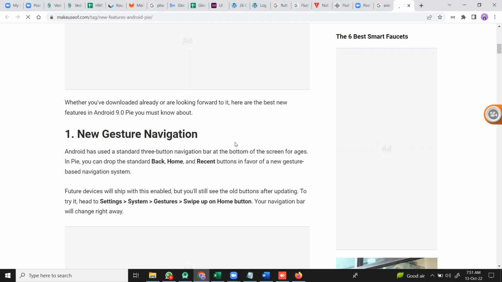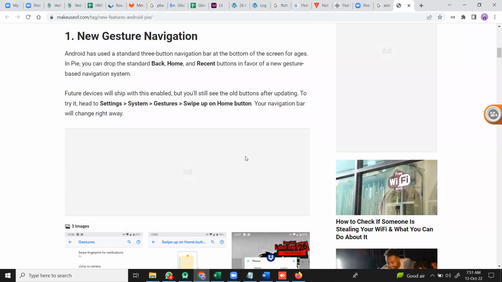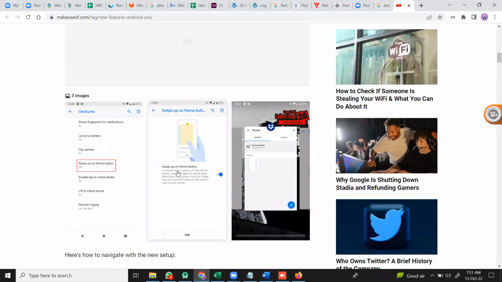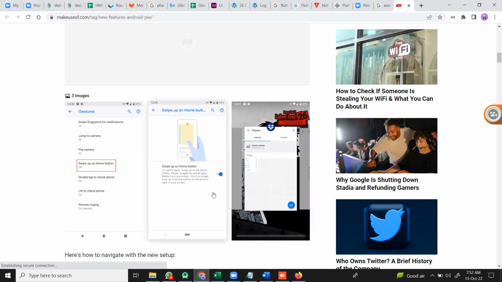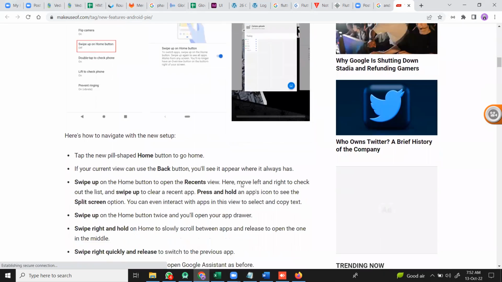Means some applications we can open like this. See here, the example is showing this. If you swipe right, it opens this. If you swipe left, it opens like this. So we can open some applications.